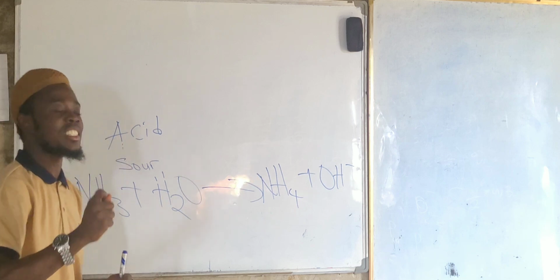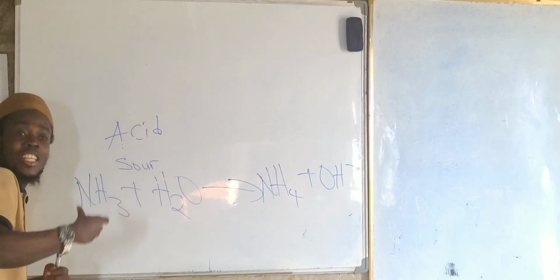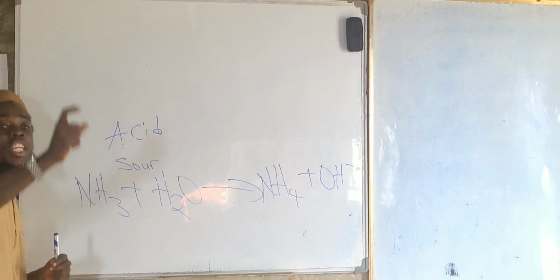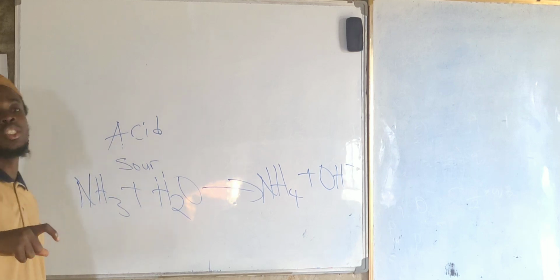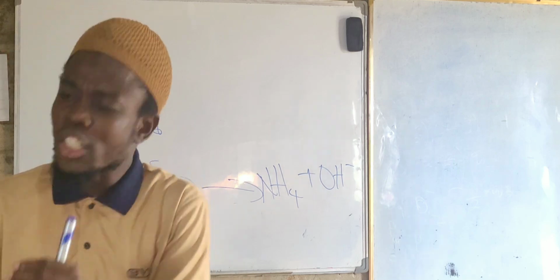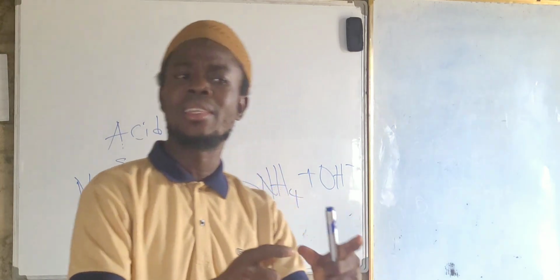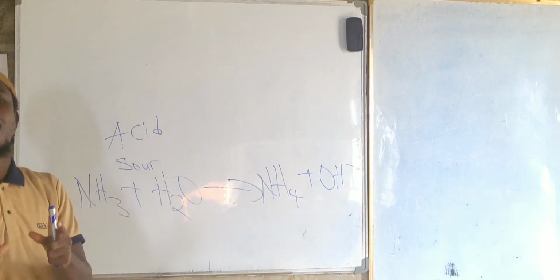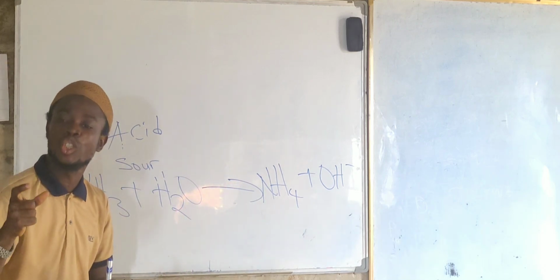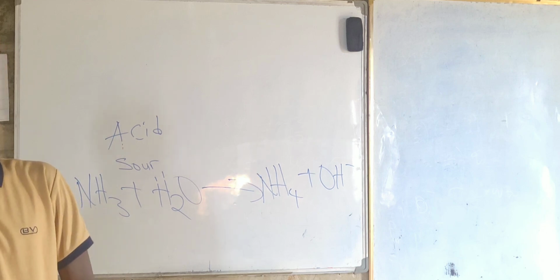He states that any substance that dissociates or ionizes in an aqueous solution is an acid.